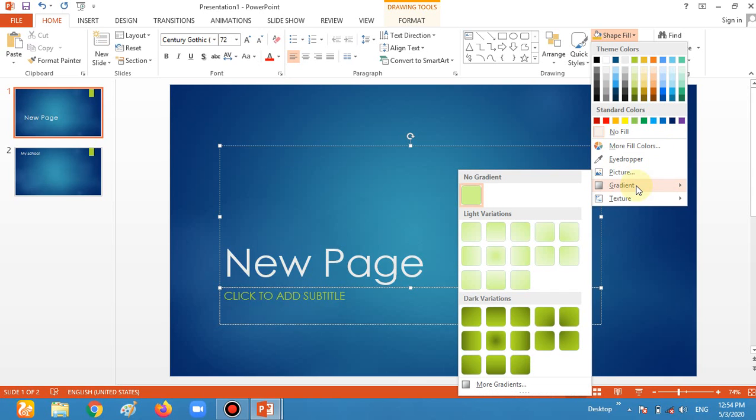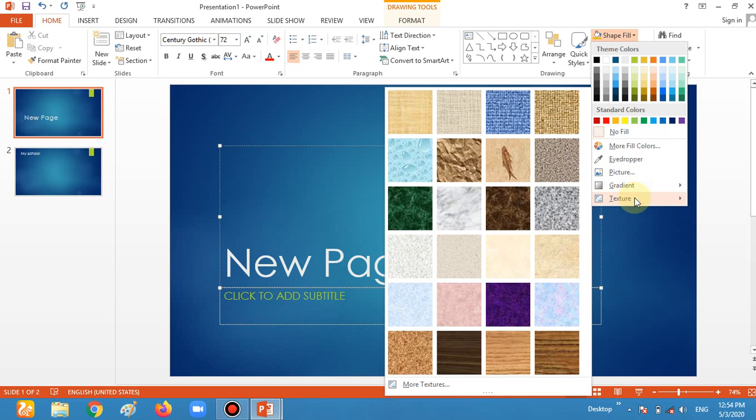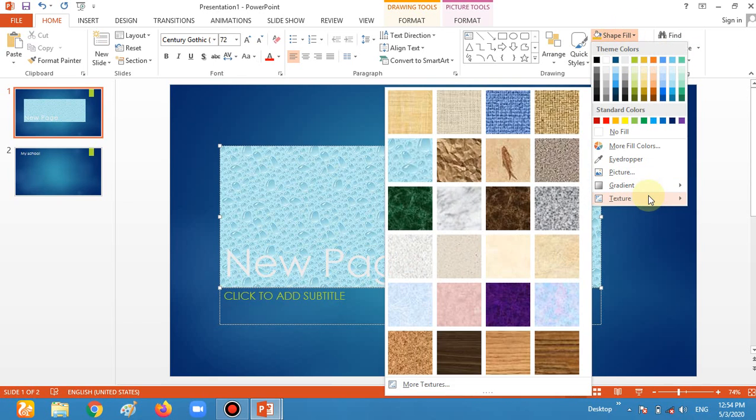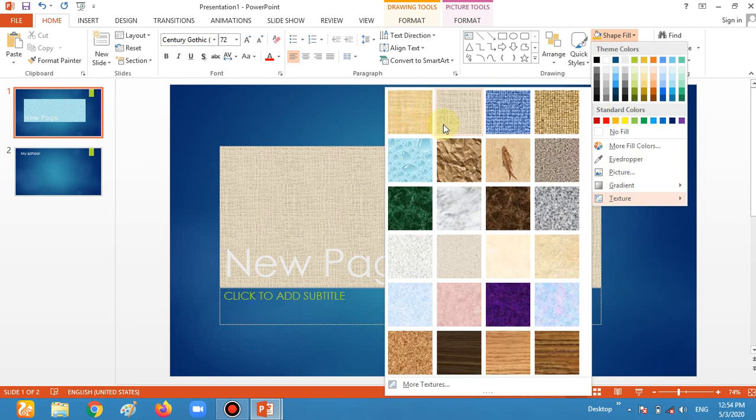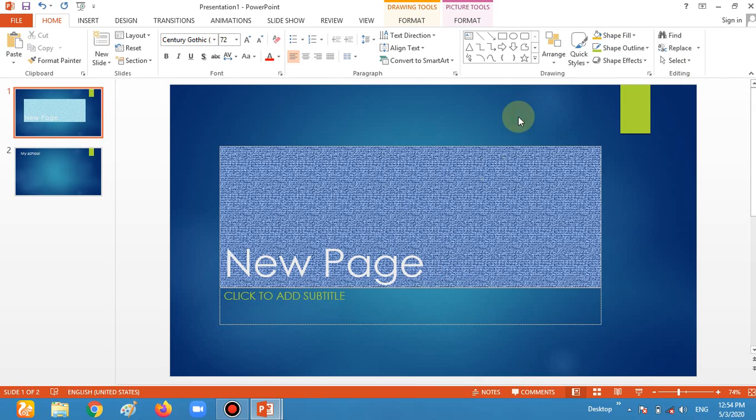We can easily put some gradient or textures or pictures, anything which you want. So I'm putting some textures on it. Look, the texture, it's not suitable for this one. So I'm changing the texture for this one. Okay, this one is good. So this is the way how we can put something in the object.